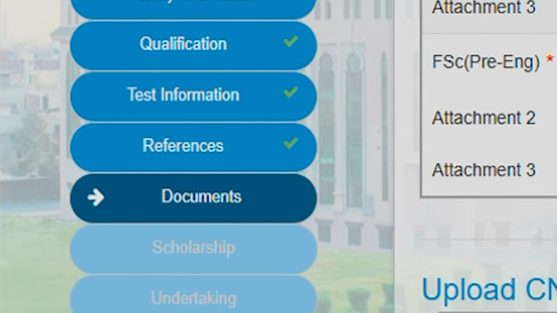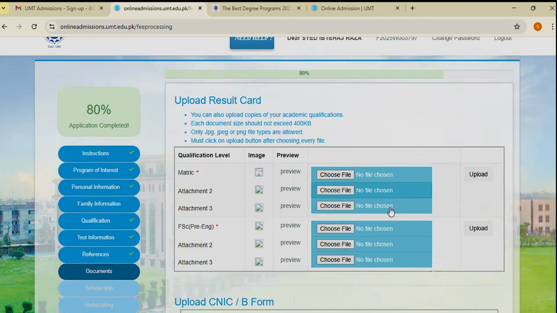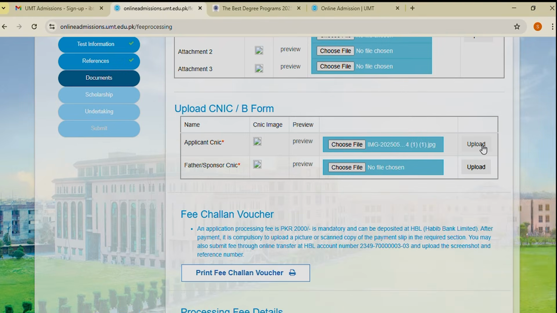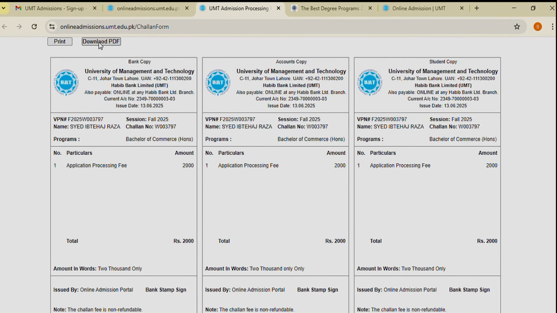In the Documents sections, please upload the relevant files in JPG, JPEG, or PNG formats. Max file size 400 kilobytes. Print the fee voucher or fill in the details and upload an image of the paid fee voucher. Click Save and Proceed.